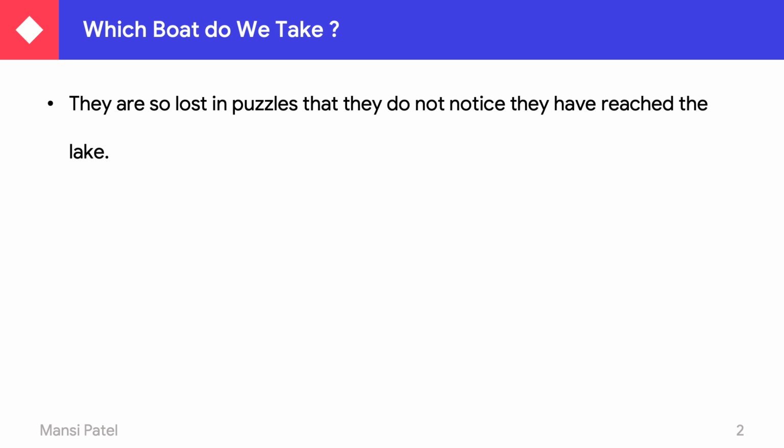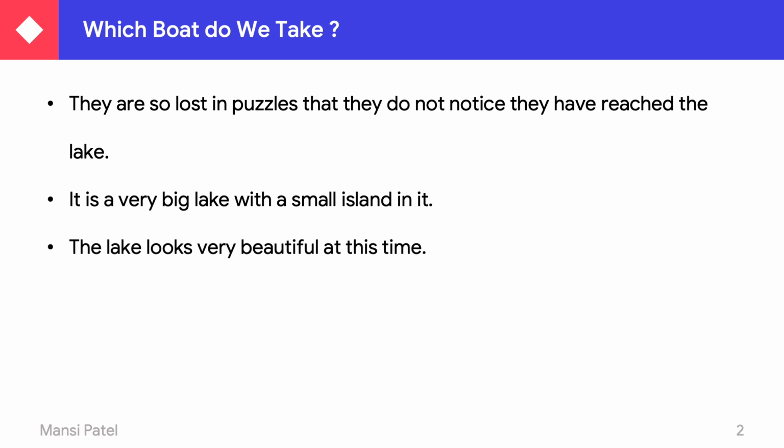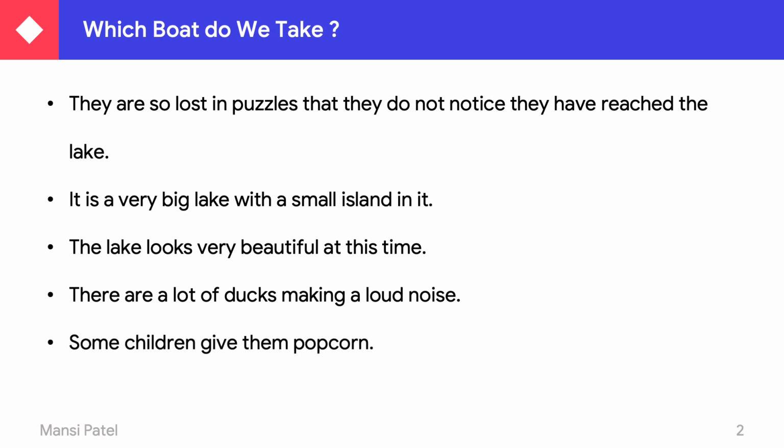They are so lost in the puzzle that they do not notice they have reached the lake. That puzzle we already studied in our previous lecture. They are all busy solving that puzzle, so they do not notice that they have already reached the lake. It is a very big lake with a small island in it. The lake looks very beautiful at this time. There are a lot of ducks making a loud noise. Some children give them popcorn.